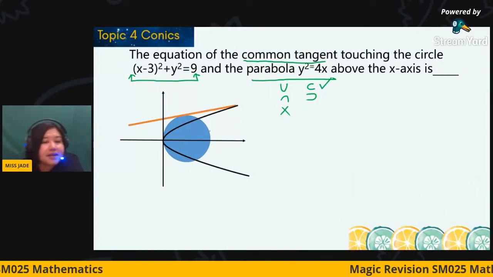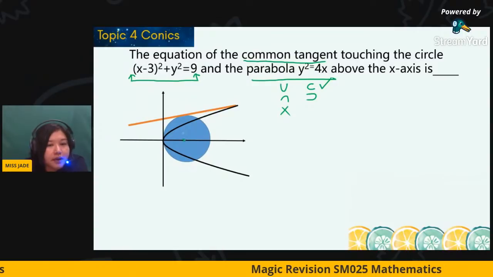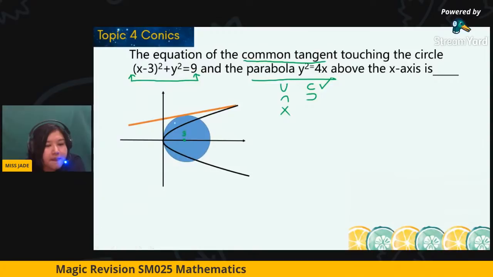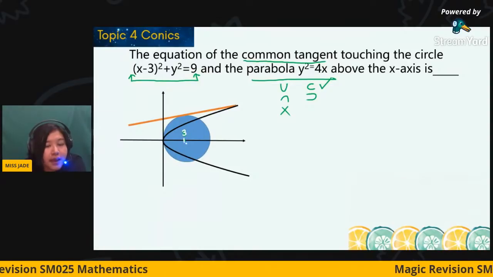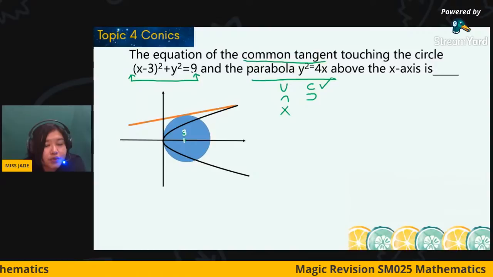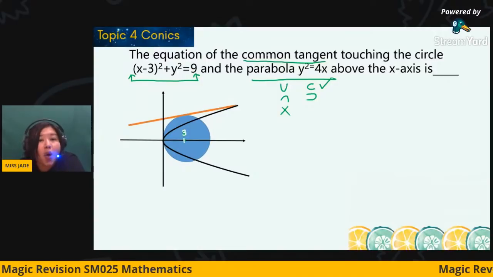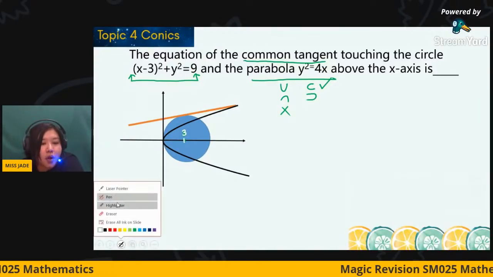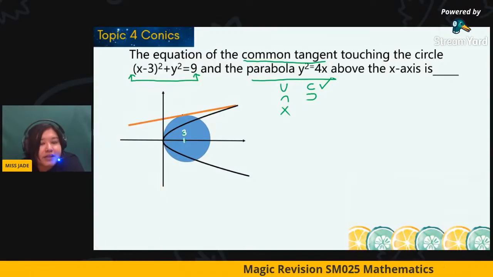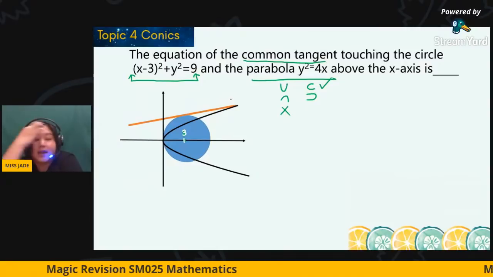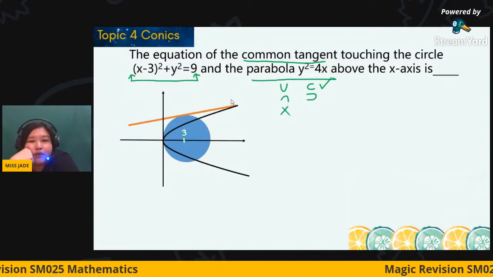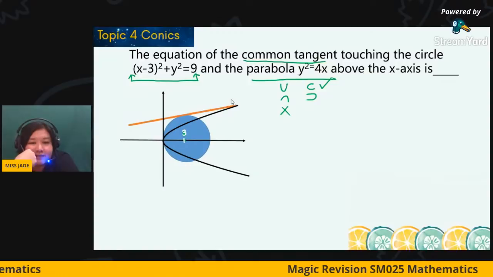The center is at 3, 0. This is 3, 0 here. Cannot see it, okay, this is 3, 0. And because the radius is also 3, it's also touching here. And the orange line is the common tangent between the circle and also the parabola. So how do we find the equation of the common tangent?